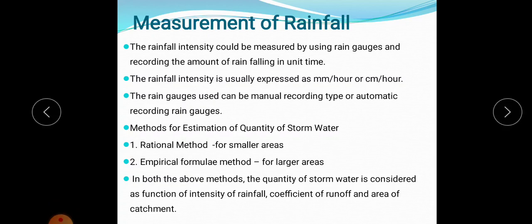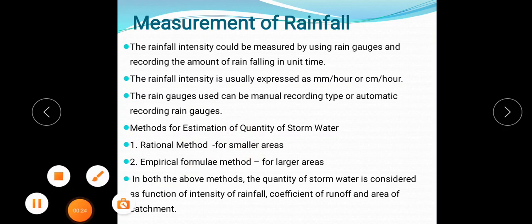So for estimating the quantity of stormwater, there are mainly two methods. The first one is the rational method, and the second one is the empirical formula method. The rational method is usually used for smaller areas, that is, areas less than 400 hectares. For larger areas, that is, more than 400 hectares, we can use the empirical formula.